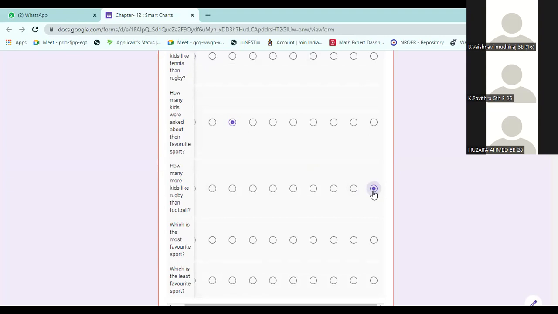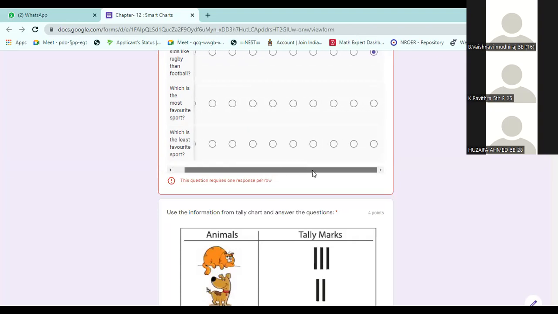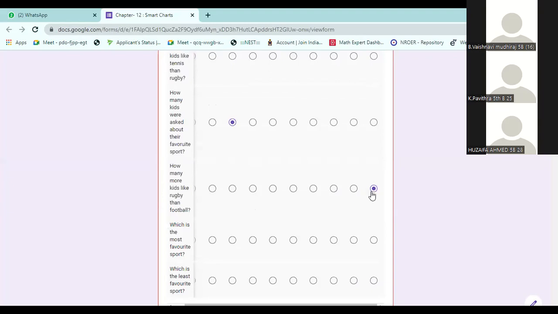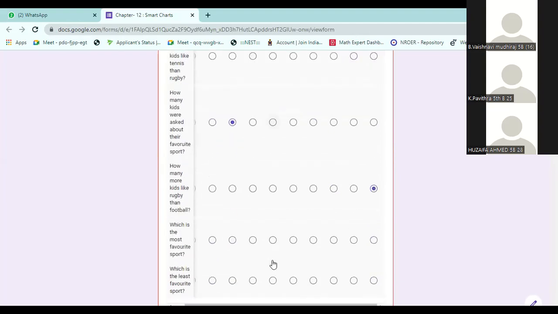Scroll down if you are not getting. See here there is a scroll down option. See, I am doing that. You have to do that to answer this. Which is the most favorite sport? Tennis. Students like tennis more. The third one.